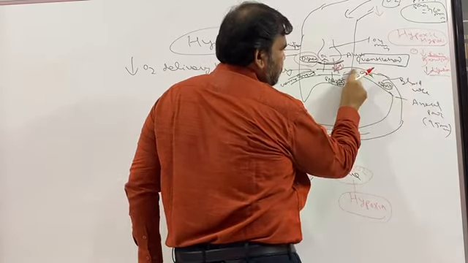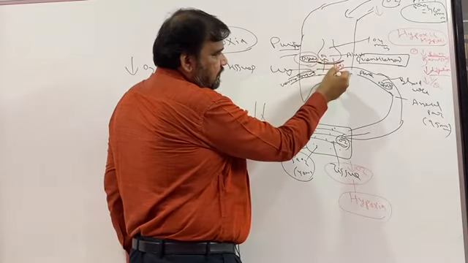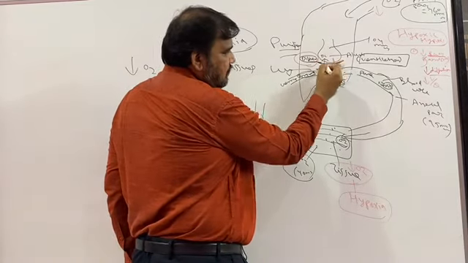Another reason is ventilation perfusion decrease. So again remember this downward arrow from the alveoli. The main function of alveoli is ventilation. So the oxygen has to come through this alveolar capillary membrane. So if there is any problem in the surface area of the capillary membrane, or if there is any problem in the oxygen getting purified, it will result in decreased PaO2. So that decrease in PaO2 is called hypoxic hypoxia. So there could be decrease in the oxygen entering into the blood, there could be decrease in the surface area of the capillary membrane.